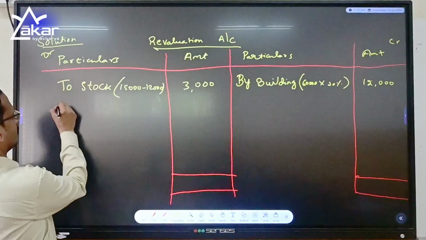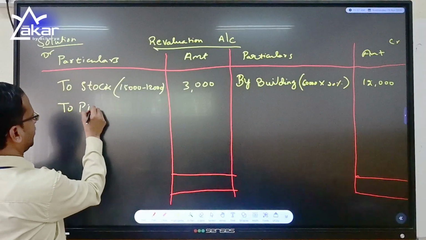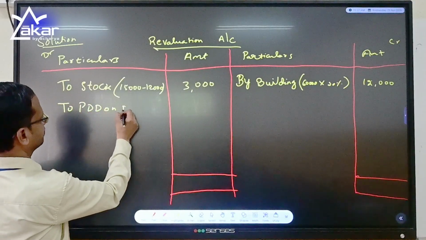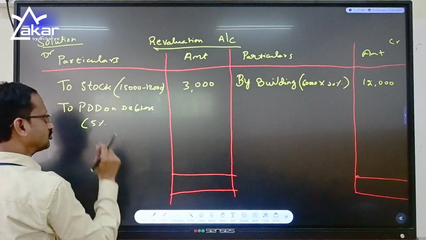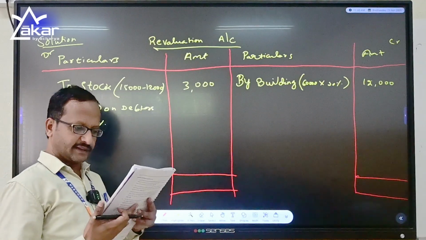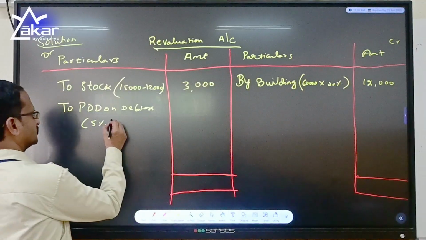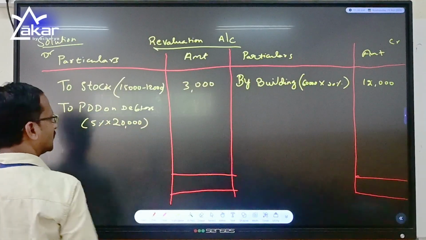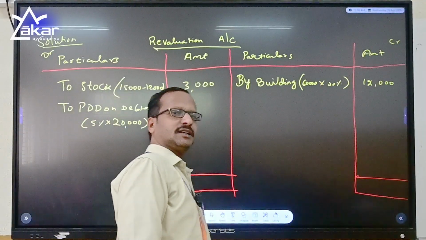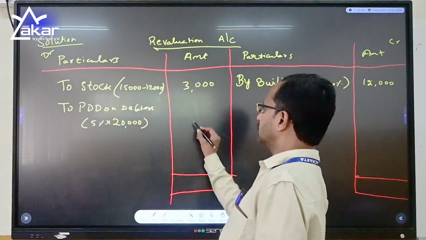Next, we have to maintain provision for doubtful debts on debtors, and they said to maintain 5%. What is the value of the debtors? The debtors value was 20,000. So what is 20,000 into 5%? It is 1,000.